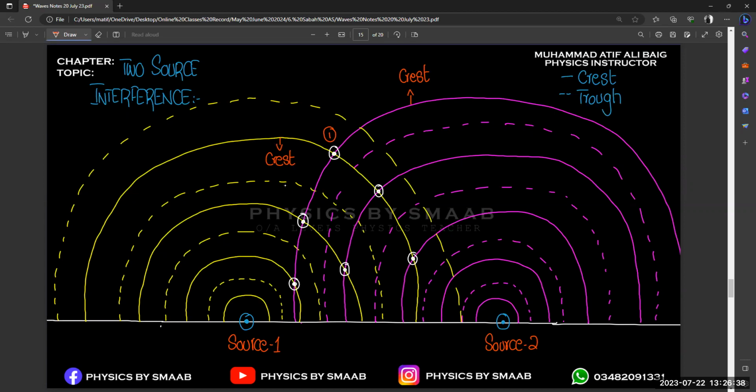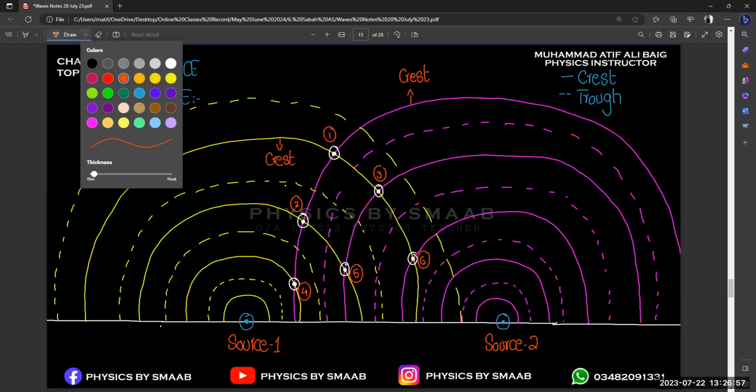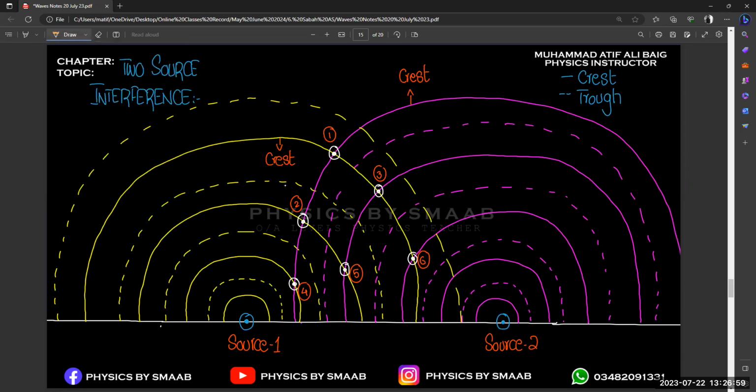That will give you constructive interference. One, two, three, four, five, six: these are six points where crest is combined with crest, so we are getting constructive interference.